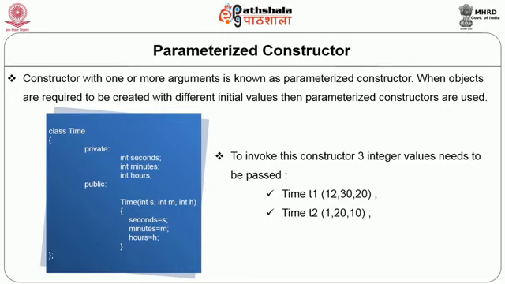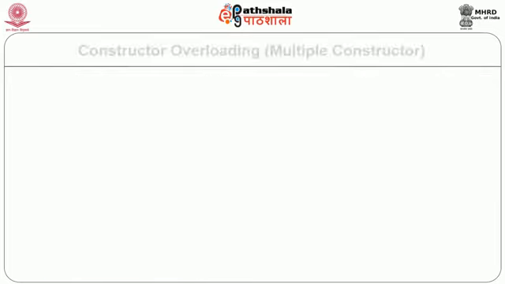Now, when we create our objects, here we are creating our objects T1, T2 and T3. You would see that T1 we are creating without passing any parameters. So, it requires a default constructor for its creation, and T2 and T3 are created where we are supplying the parameters. Therefore, they require a parameterized constructor for their construction.